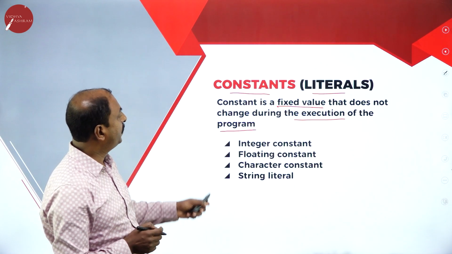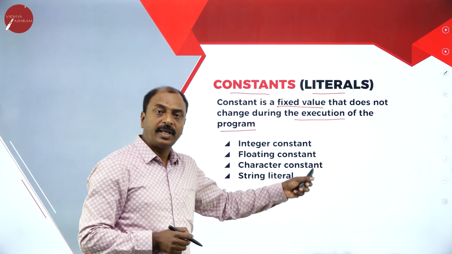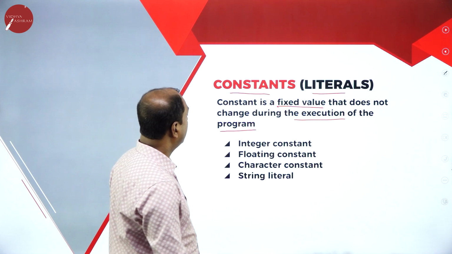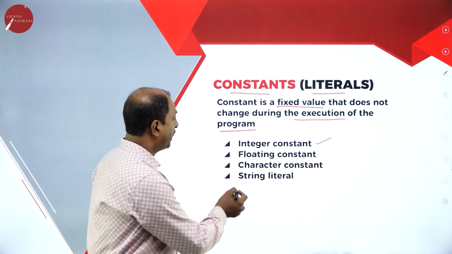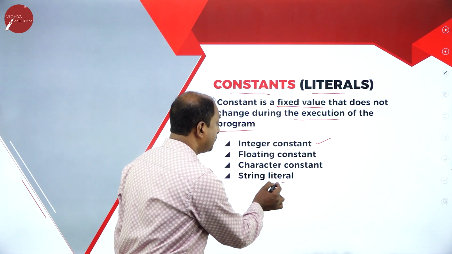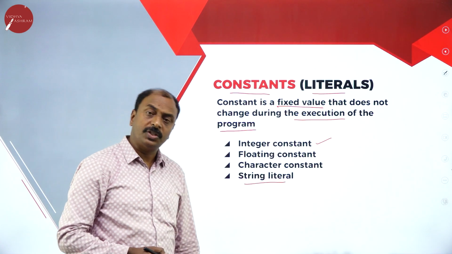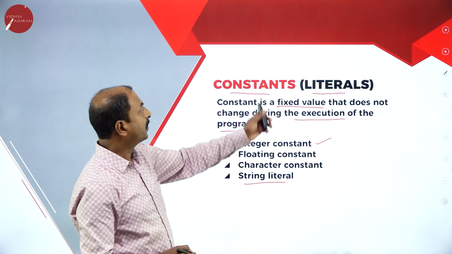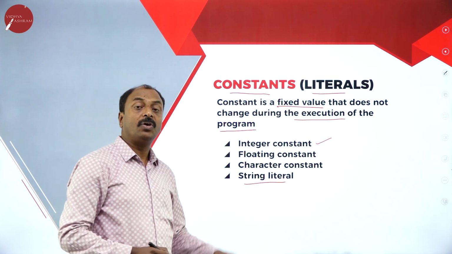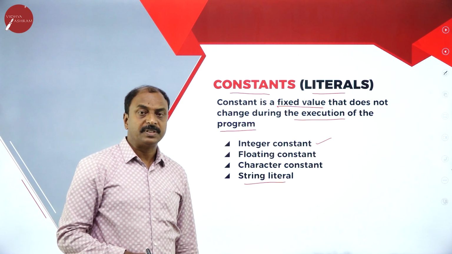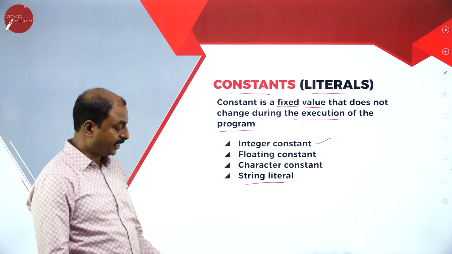Here we come across different types of constants: integer constant, floating constant, character constant, and string constant or string literal. Another name for constant is literals. These are all the types of constants in C++. Now let us move on to the next slide.